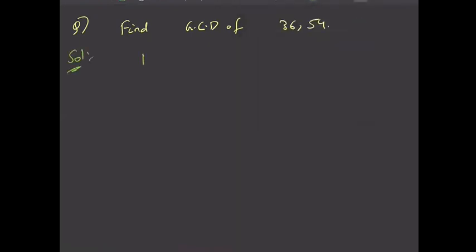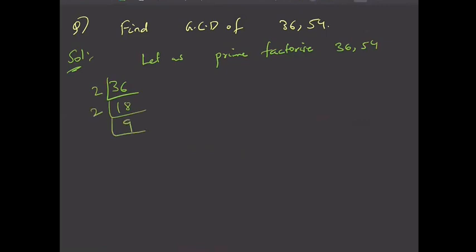So first let us prime factorize 36 and 54. So again I'm doing the prime factorization. We have already discussed how to prime factorize, but still again. So you can see that 2 is the smallest prime and 2 is a factor of 36. So 2 18s are 36 and 2 still is a factor of 18. So 2 9s are 18. Now 2 is not a factor of 9, right? So we'll move to the next prime. It is 3. So 3 3s are 9, and finally we have all the primes. So 36 is nothing but 2 square into 3 square, right? We have 2 2 times and 3 2 times.